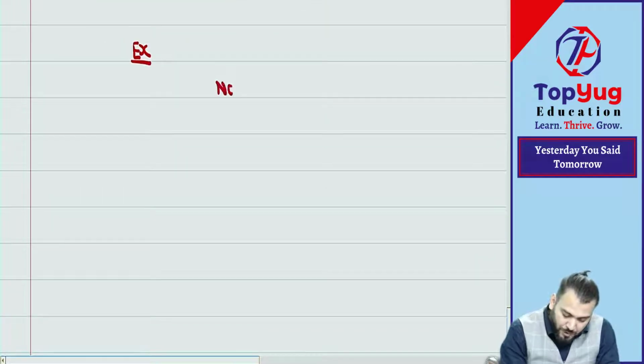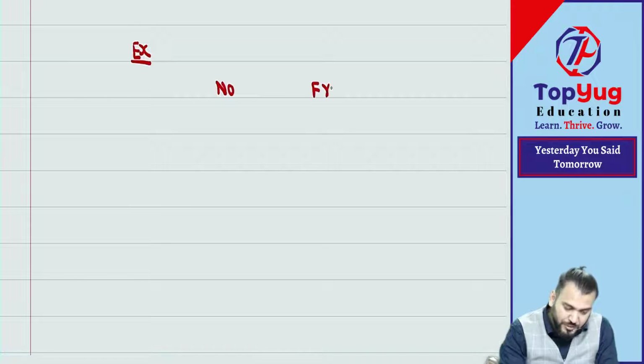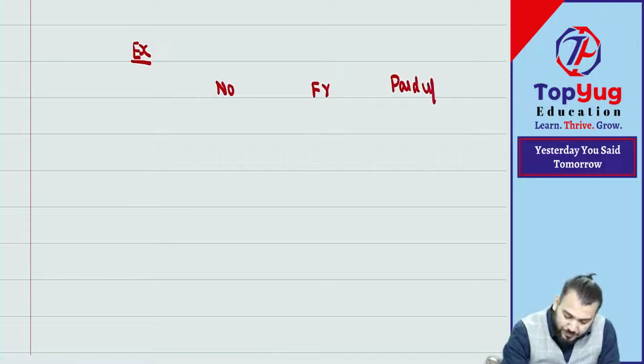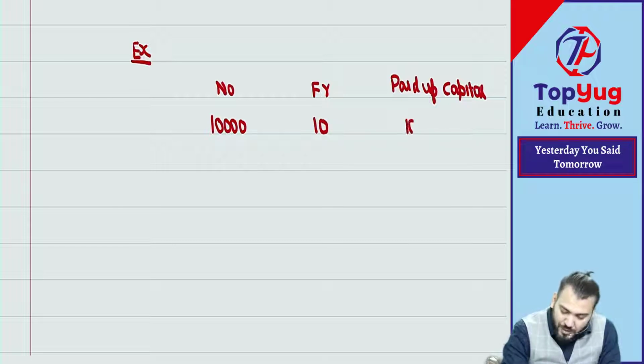Suppose the number of shares is given, the face value of shares is given, and the paid up capital is given. The number of shares is 10,000, face value is 10, and paid up capital is 1 lakh.